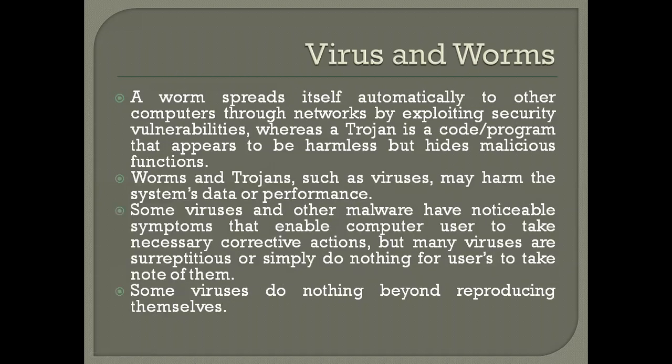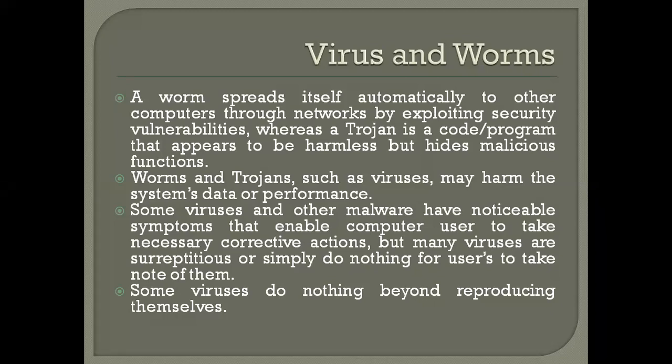A worm spreads itself automatically to another computer through a network by exploiting security vulnerabilities. By security vulnerabilities, we mean wherever we have weaknesses in the network, it is automatically going to spread. The worm stays on one system, and whenever a network vulnerability appears, it spreads itself automatically.